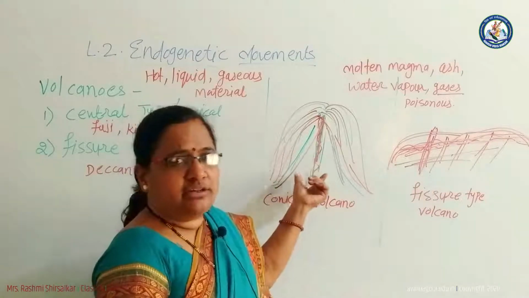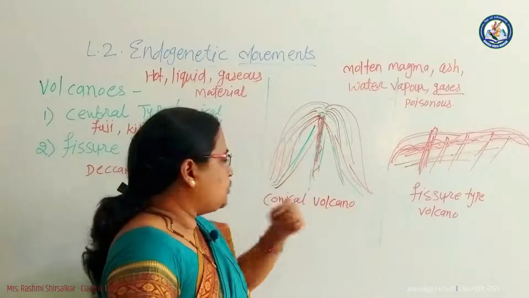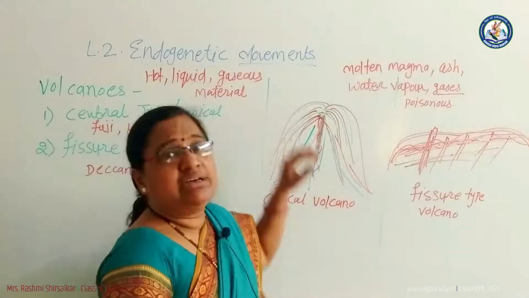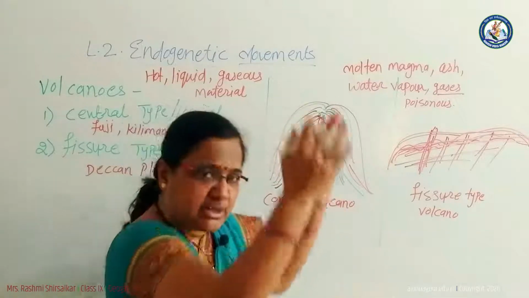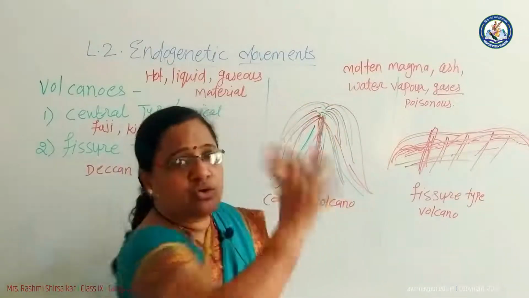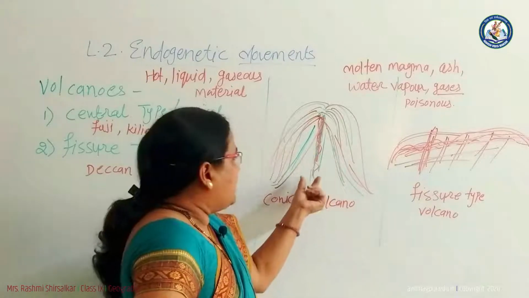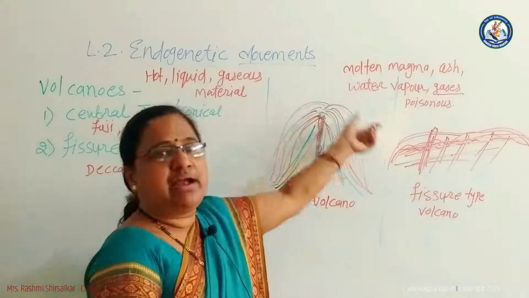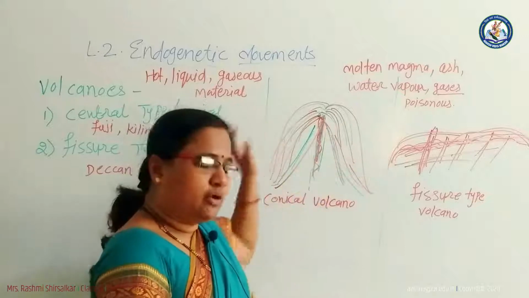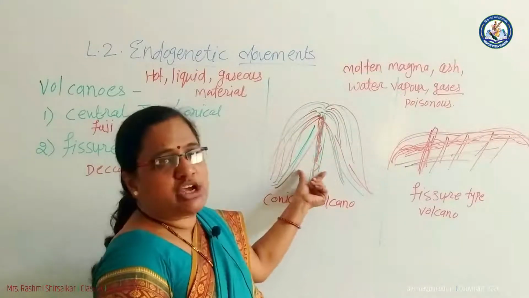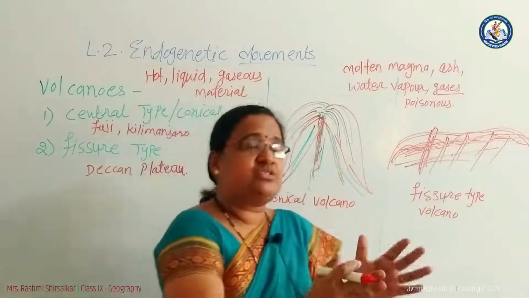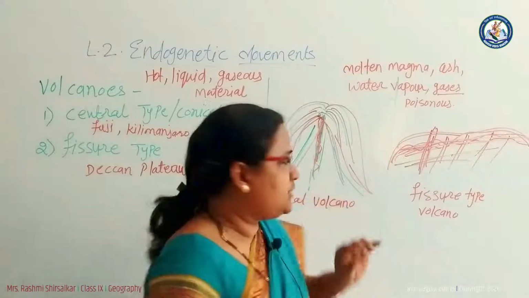The material in the central type or conical volcano comes out and is deposited near the vein, that is near the pipe, and gets the shape of the cone. When the material comes out and is deposited around or on both sides of the mountain, it takes the shape of a mountain, so it is called conical mountain.